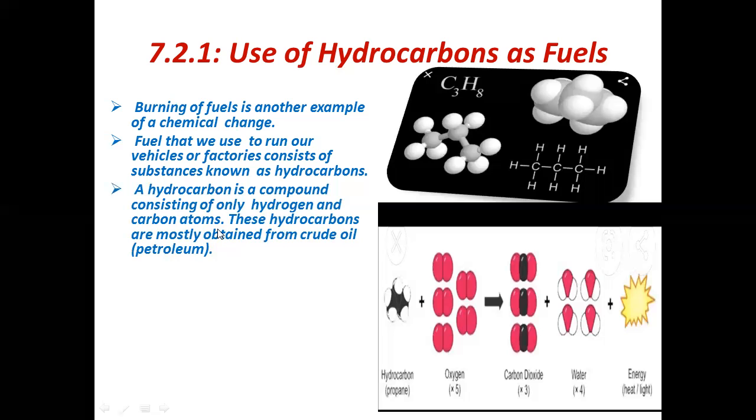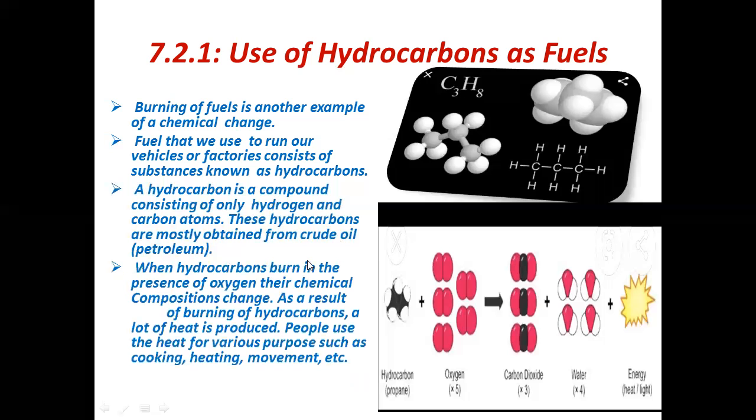These hydrocarbons are mostly obtained from crude oil. Crude oil means petroleum. When we burn hydrocarbons in the presence of oxygen, like one of the examples I told you, the petrol or the coal or natural gases, they are composed of hydrocarbons. So when we burn these hydrocarbons in the presence of oxygen, what will happen? They will give us new products.